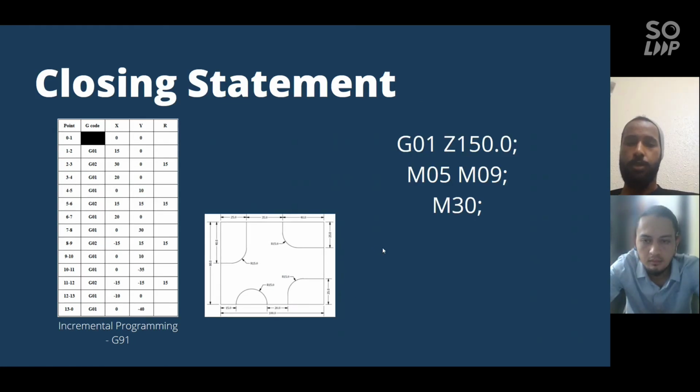Next. For the closing statement, the first line G01 Z150 sets the height of the tool cutting after finishing the machining, and the next line M05 M09 makes the spindle stop and turns off the coolant, and the last one M30 refers to the end of the CNC program.